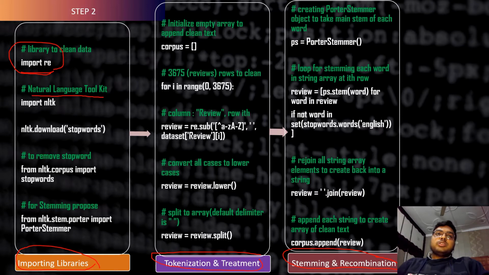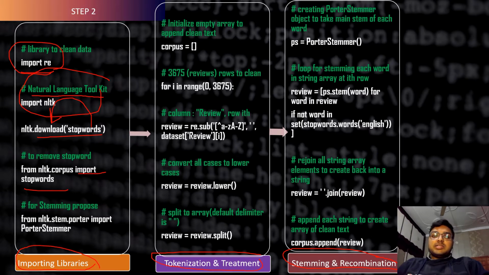Out of this big library, we are downloading the stop words in this project. After downloading the stop words, we are importing them to remove the stop words. In the last step, we are importing the Porter Stemmer library, which will be used in a further step.